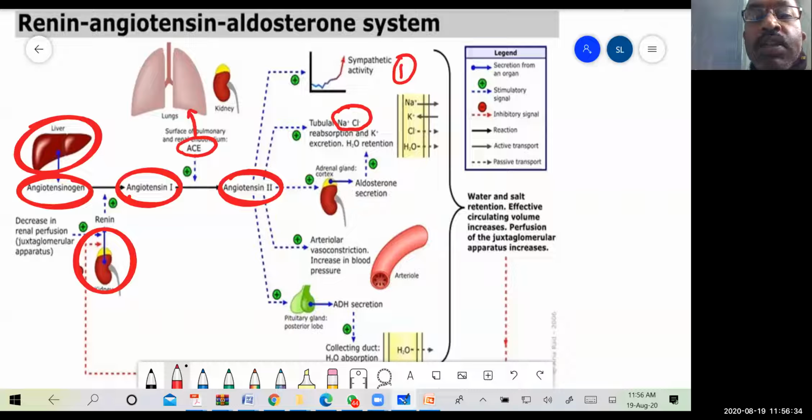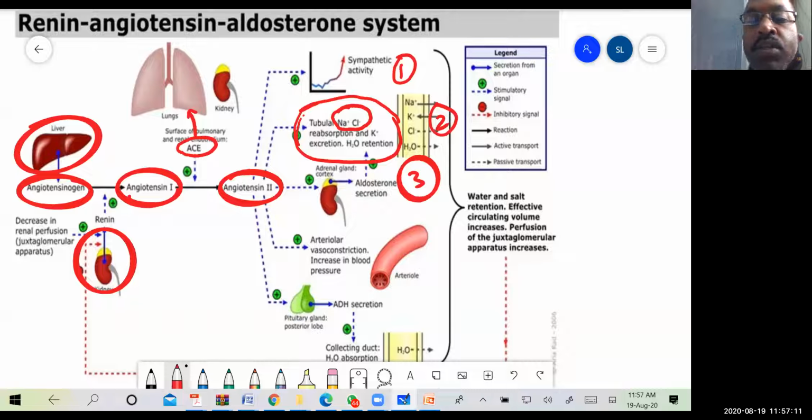If there is reabsorption of more sodium, along with the sodium there is also associated water which will be absorbed into the body. Thereby the blood volume increases, and as the blood volume increases, the blood pressure is also increased.